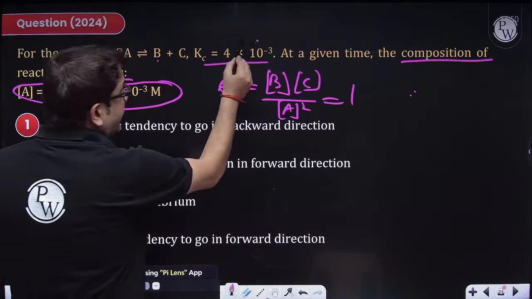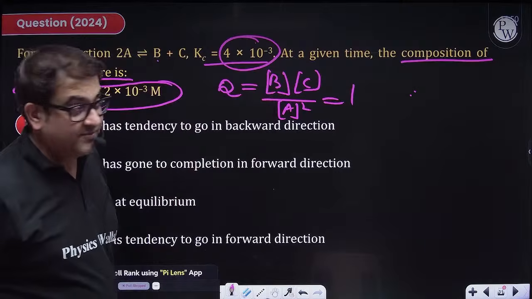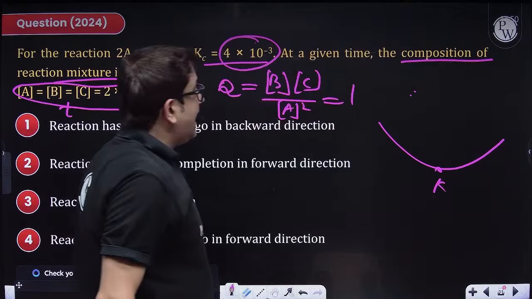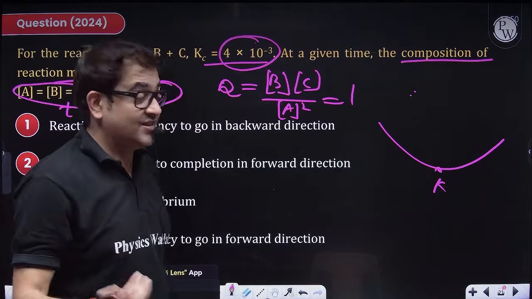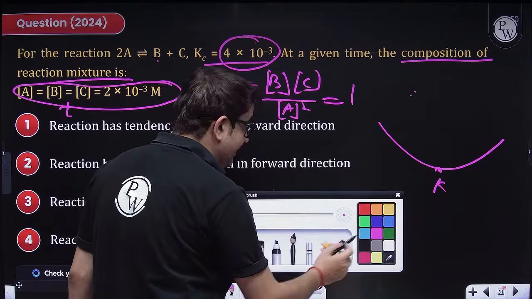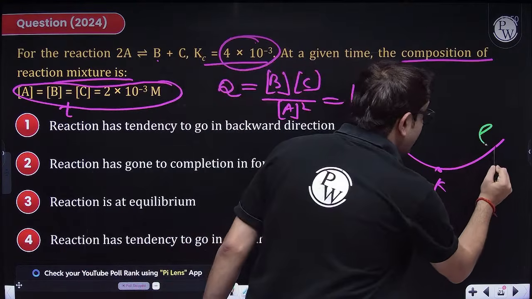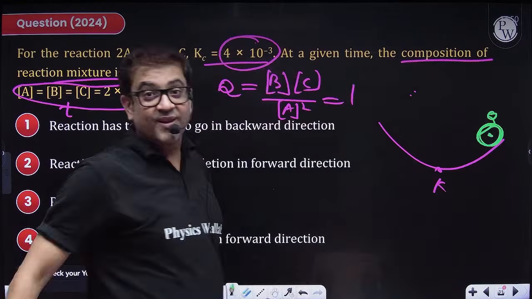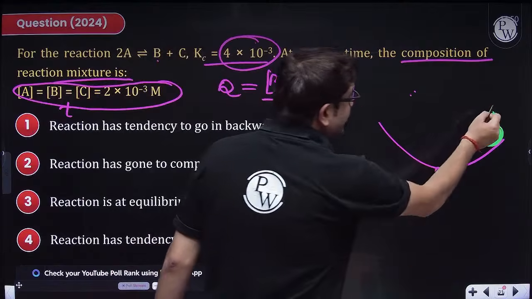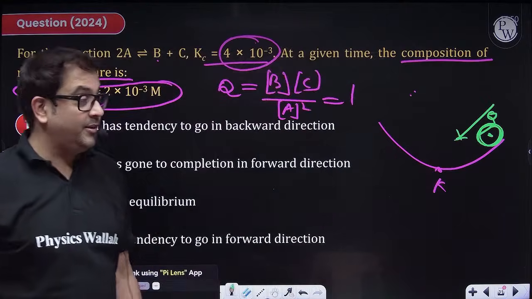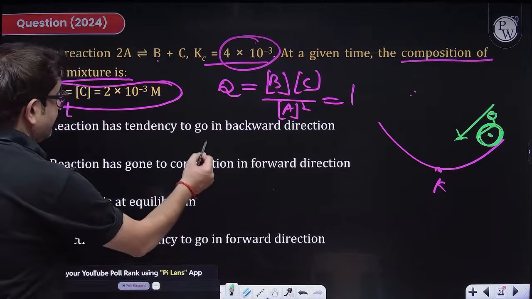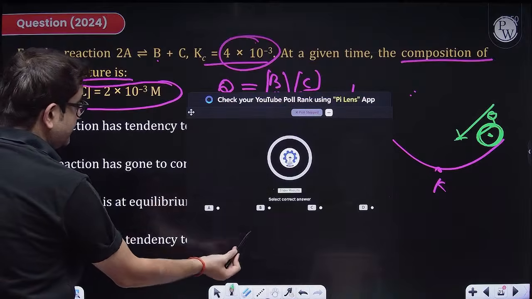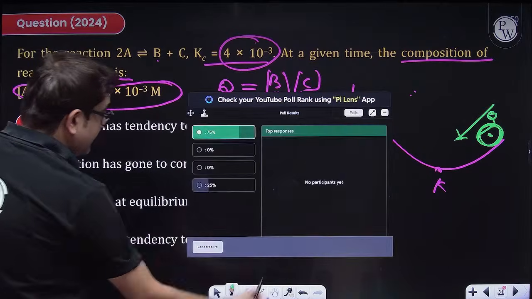What is the value of K, sir? It is much less than 1. That means you are at a state where this is the value of K and Q is very, very large, as in the reaction is somewhere here where the value of Q is greater than K. So where will the reaction proceed to regain equilibrium? It will proceed in the backward direction, which makes option 1 your right answer.